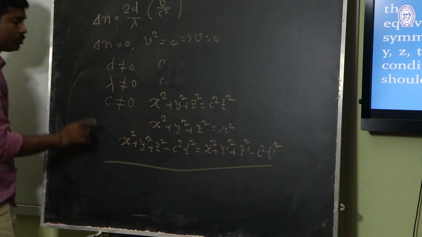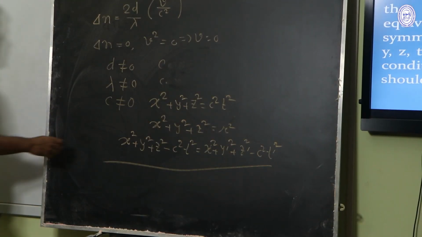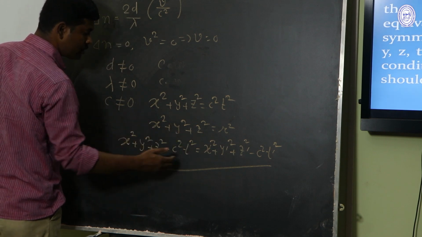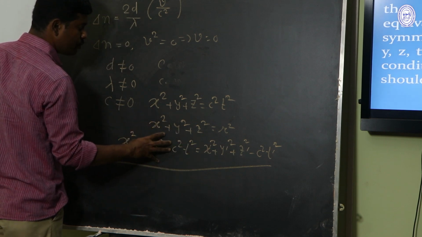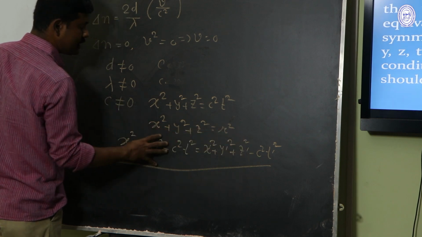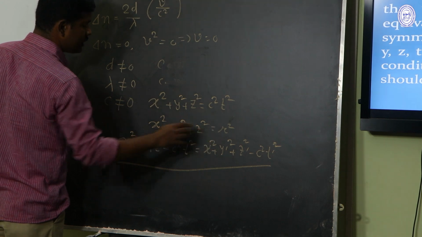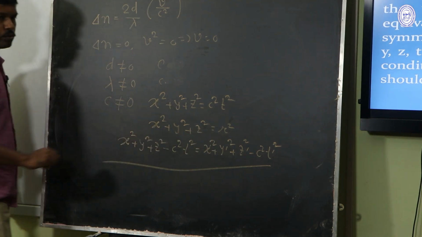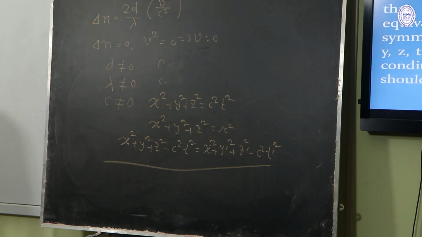We have to use two postulates of relativity, as c is the same in all inertial frames. The wavefront in the S frame is a sphere, and in the S prime frame this will also be a sphere, and the equation will be the same. We have written this equation using the two postulates of special theory of relativity.